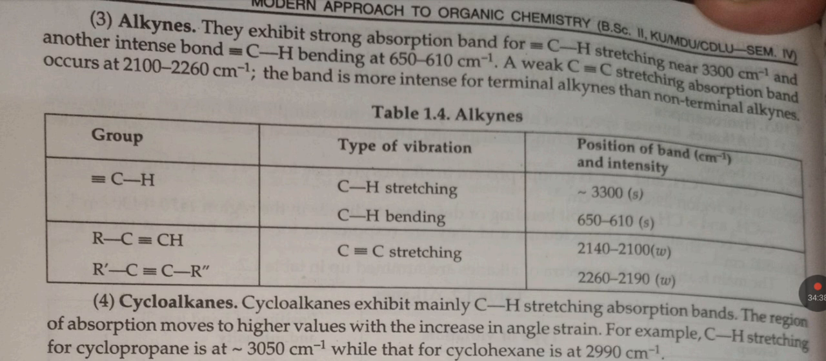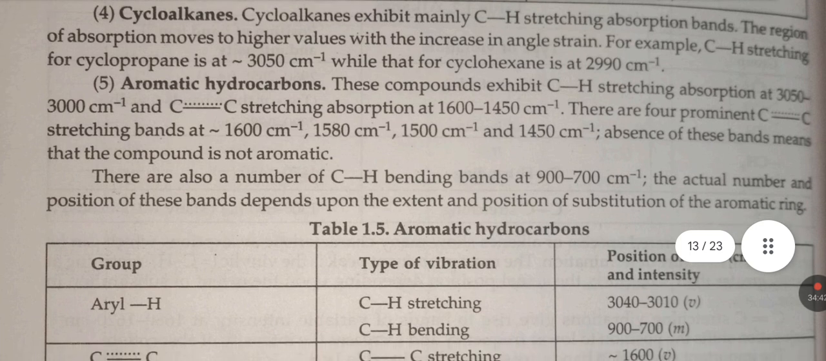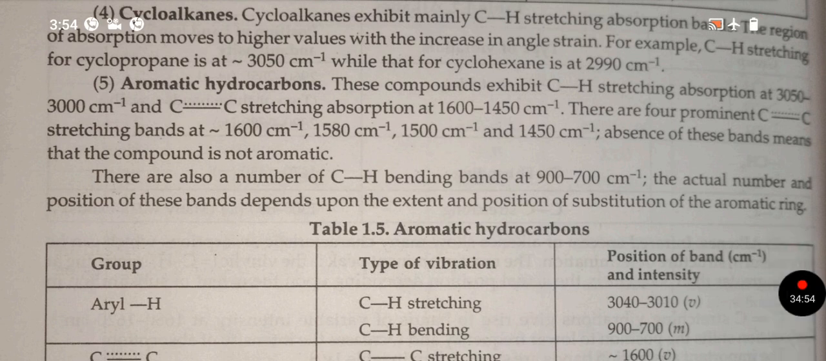Cycloalkanes exhibit mainly CH stretching absorption bands. The region of absorption moves to higher value with the increase in angle strain. For example, CH stretching for cyclopropane is at 3550 centimeter inverse, while for cyclohexane it is at 2990 centimeter inverse.